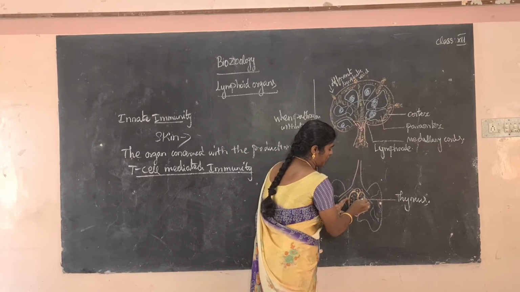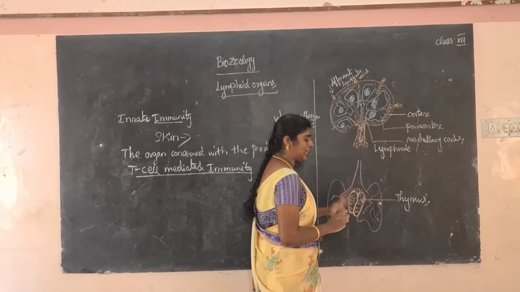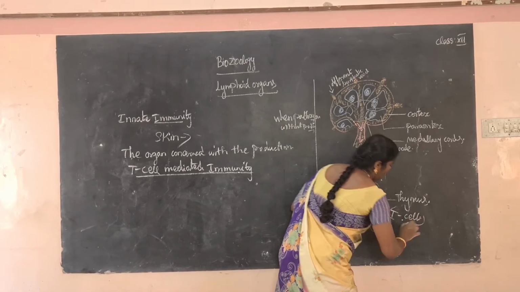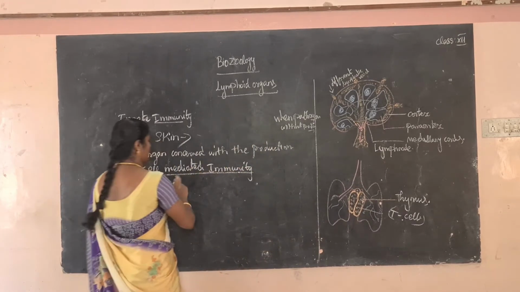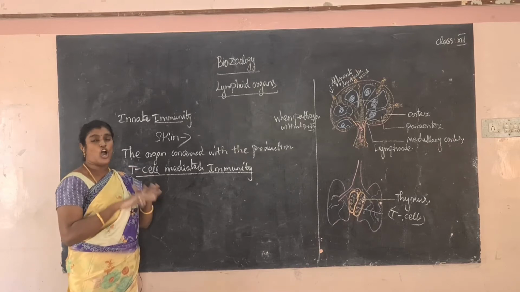Where is it present? In between the lungs. This is the thymus region. The important cells here are called T cells. The T cells are produced only in the thymus region. What is the meaning of T cell mediated immunity? When pathogens enter our body without producing antibodies.